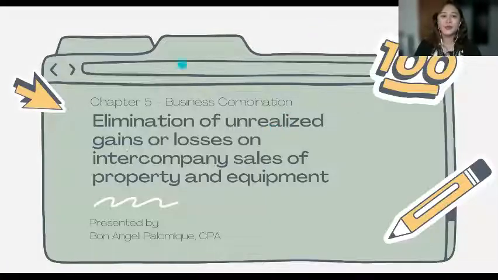Good afternoon. So today, andito na tayo sa chapter 5 ng ating business combination, which is the elimination of unrealized gain or losses on intercompany sales of PPE or property and equipment. So in chapter 4, ang ini-eliminate natin is sale of inventory. Dito naman sa chapter 5 is sale of property and equipment. So now, dito sa video number 1 natin is more on the theories lang on how it will be eliminated and why it will be eliminated.